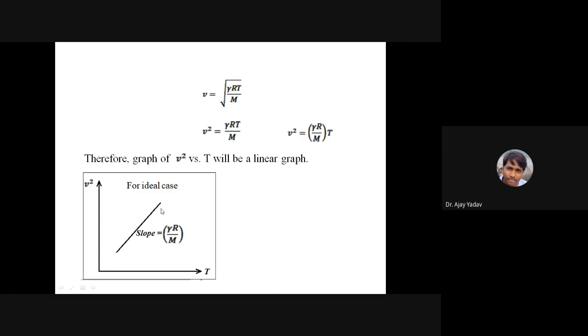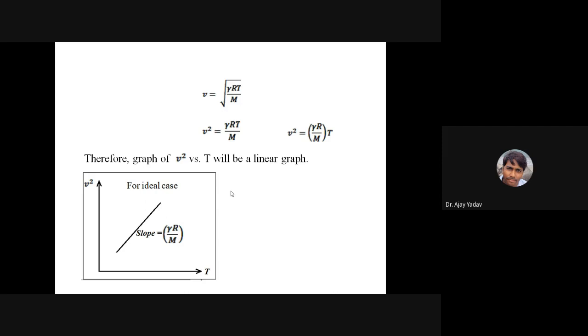And for an ideal gas, it will pass through the 0, 0 point. For non-ideal gas, for real gases, you may get some intercept. But for an ideal gas, for example an ideal diatomic gas, you may get a line passing through 0, 0. Now I have plotted V square versus T. In your data you have T and the velocity. So in one column you will write T, the temperature in degree Celsius. You need to convert it to Kelvin.